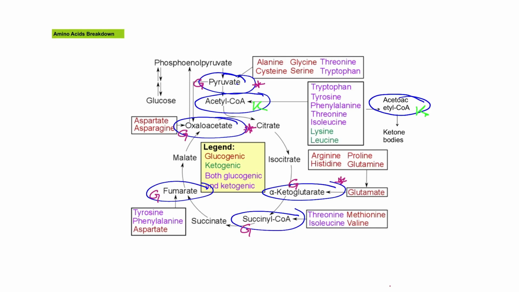As you can see here in purple color, many amino acids can also be in both groups. That is, they can be glucogenic and also ketogenic as the degradation of that amino acid, such as tryptophan and tyrosine, gives rise to more than one metabolite. For instance here, tryptophan can be degraded into acetyl-CoA, and tryptophan also can be degraded to pyruvate. So they can be both glucogenic and also ketogenic. Anyway, it is clear here that only lysine and leucine are the true ketogenic amino acids.